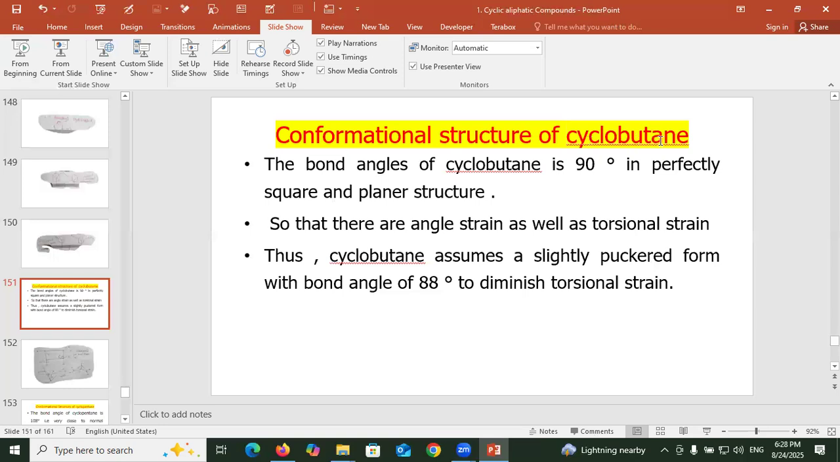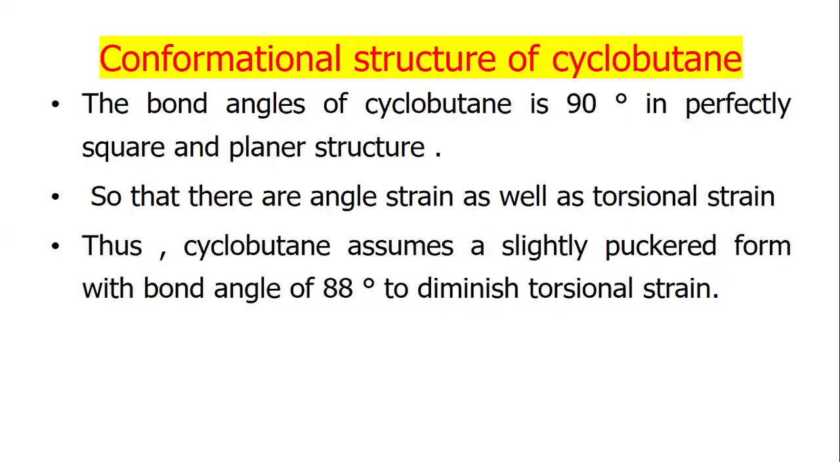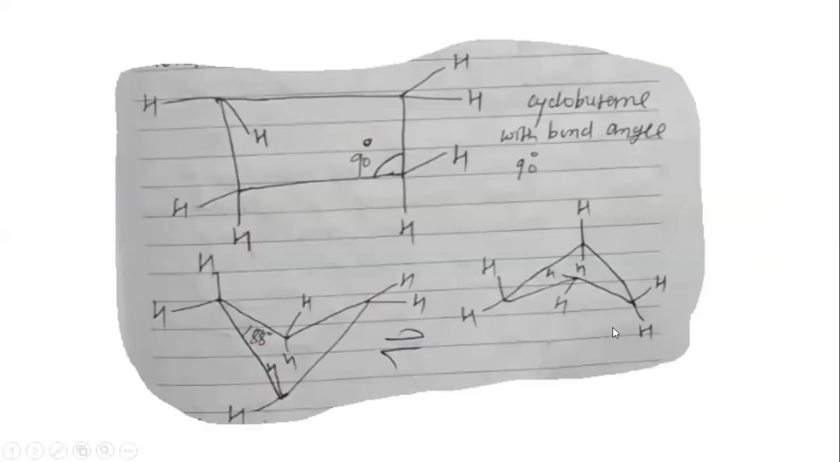Conformation structure of cyclobutane. The bond angle of cyclobutane is 90 degrees in a perfectly square and planar structure, so there is angular strain as well as torsional strain. Cyclobutane assumes a slightly puckered form with bond angle 88 degrees to diminish the torsional strain.